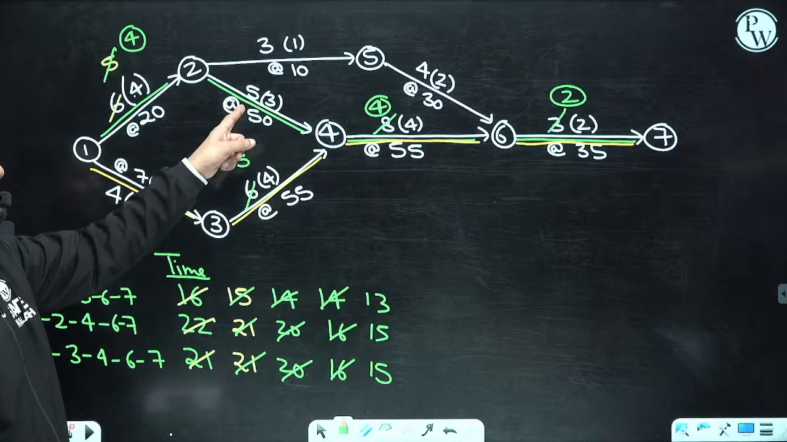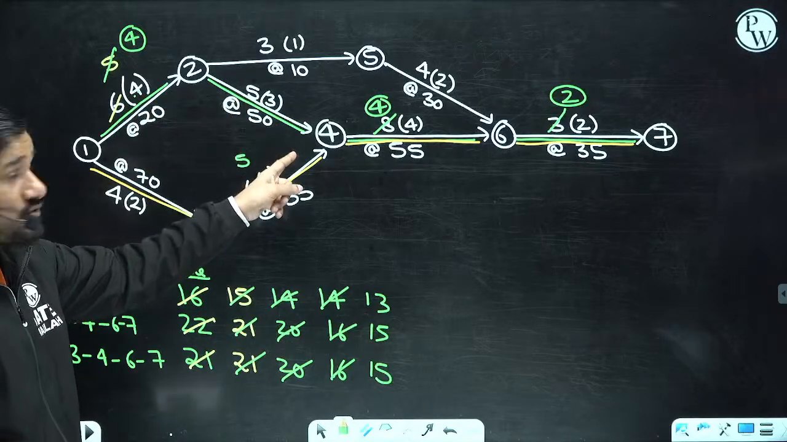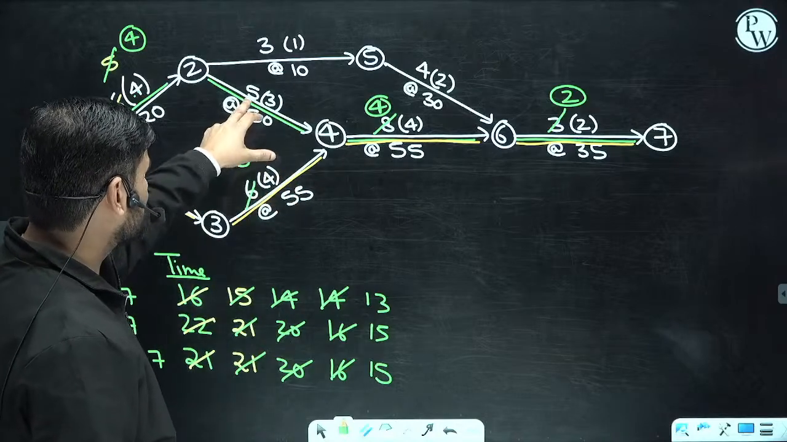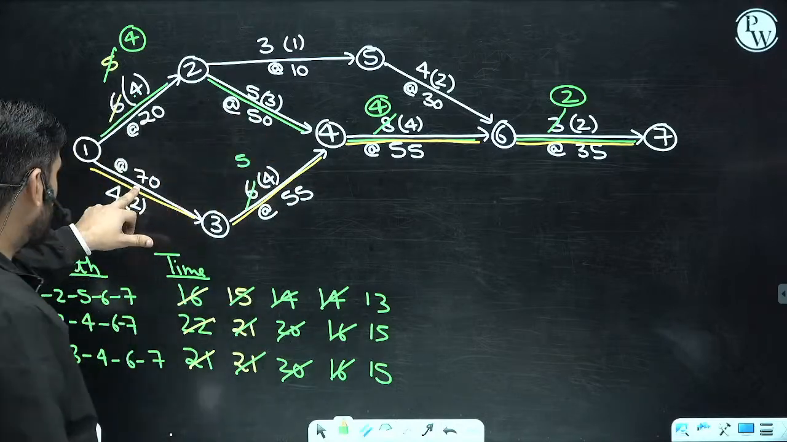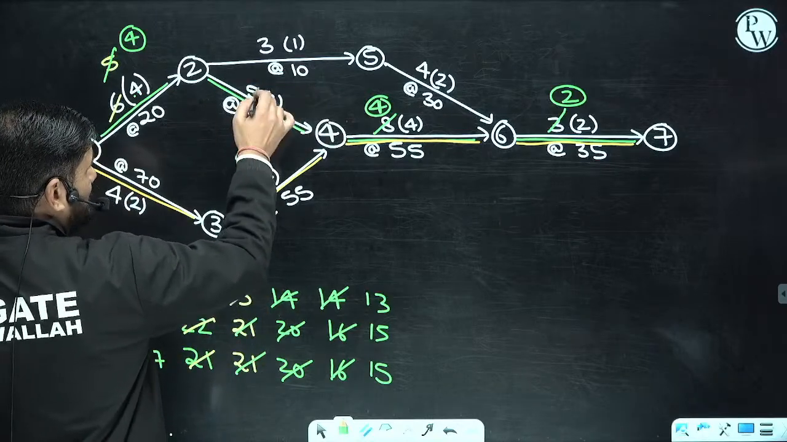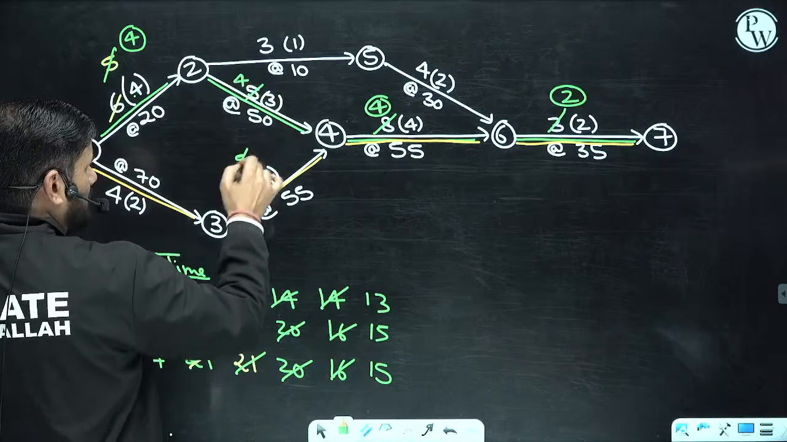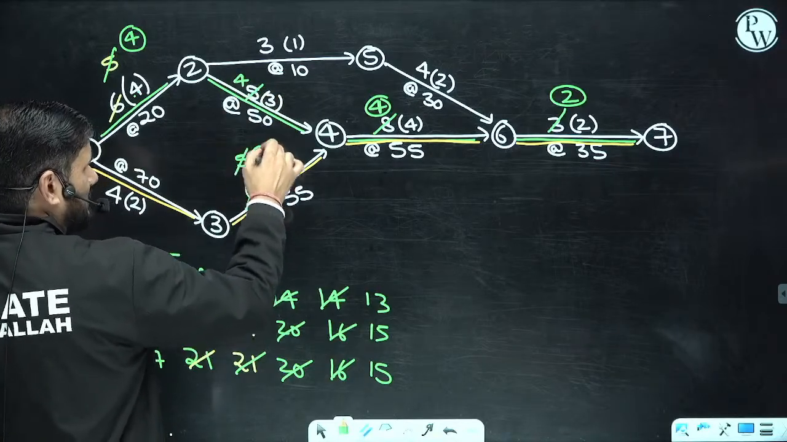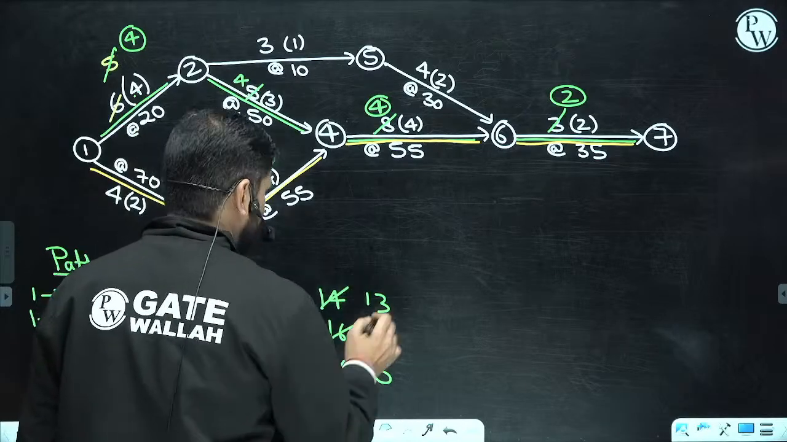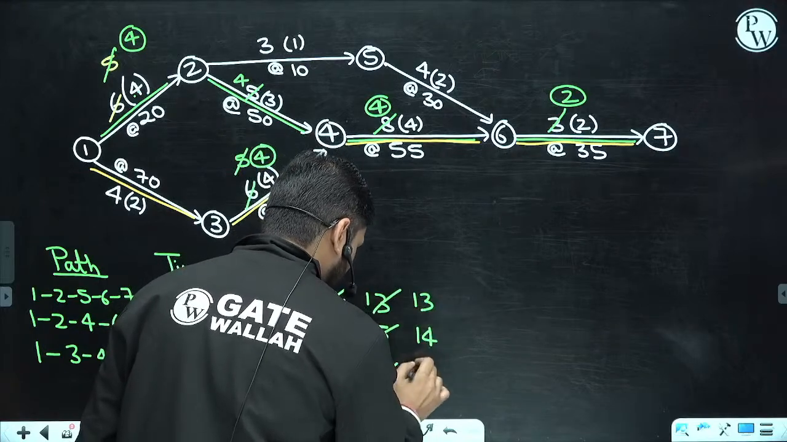Now you are having this option. How much crashing can you do? 2 days crashing you can do here. But which one are you going to select? Which path are you going to select with this? This is 50 rupees. I am not going to suggest this one. So 1 crashing here, let's say 4 days. Make a circle here. So this 13 will remain 13. This 15 will become 14 and this 15 will become 14.